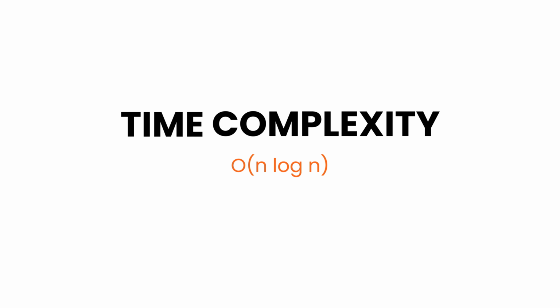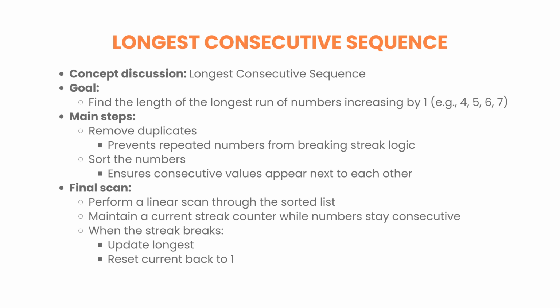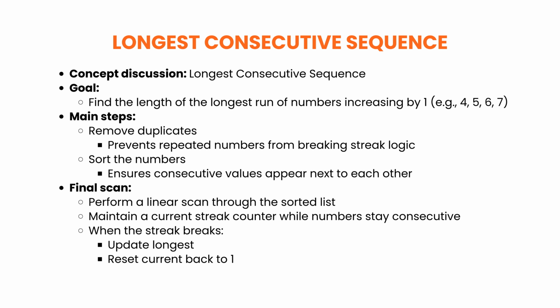Let's try to implement it using solution 1. Time complexity: O(n log n). The concept discussion. The goal is to find the length of the longest run of numbers that go up by 1 each time, like 4, 5, 6, 7.